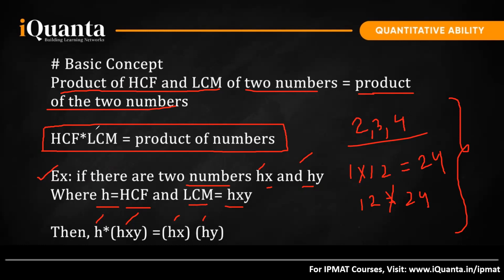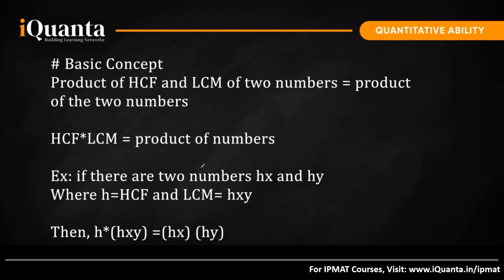The person setting the question will set a question like: there are two numbers and their HCF is 1, LCM is 2. Find the product of the two numbers. Or he'll say there are two numbers, one of them is 3, and the LCM and HCF of these numbers is this and this. Find the other number. So put it in the equation and get the answer. That's how you'll be getting some questions related to this. Is this clear? This rule was very important, and it's a simple rule.